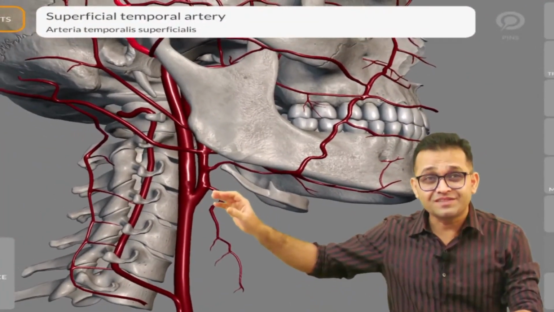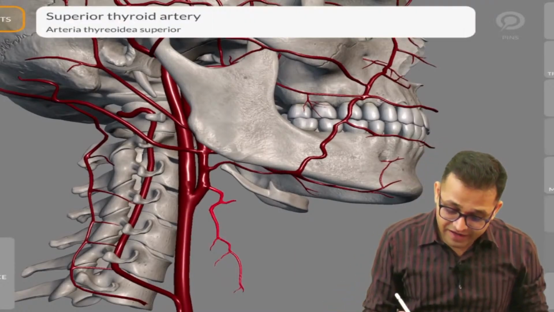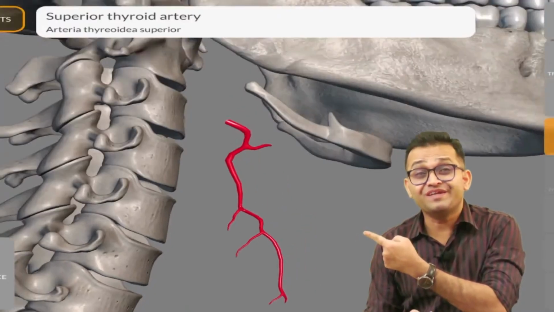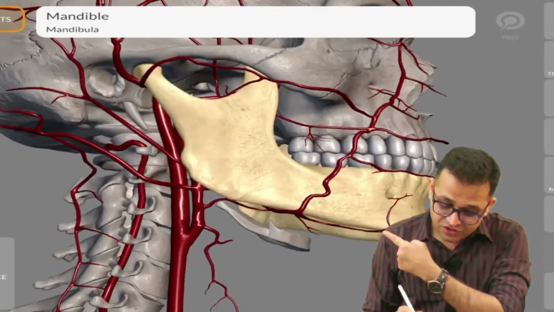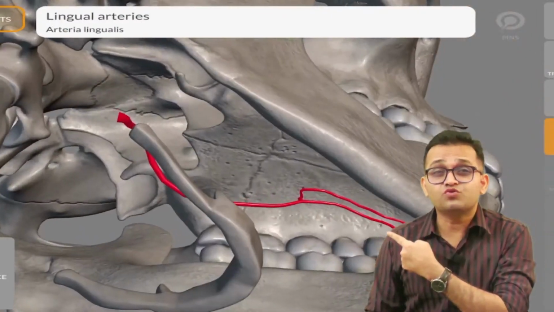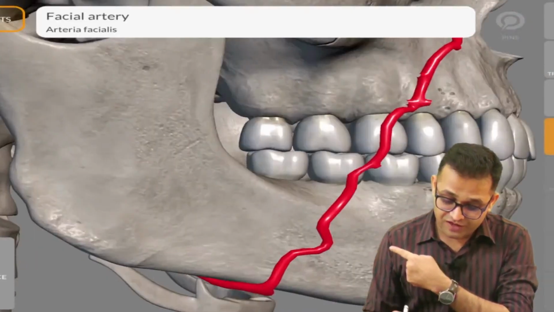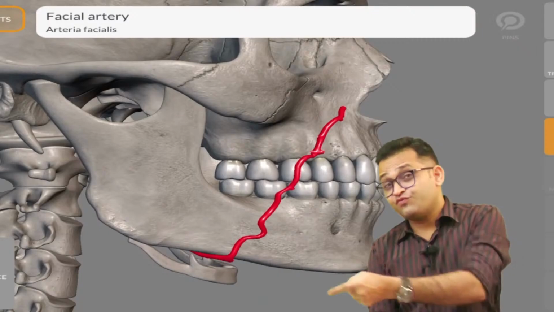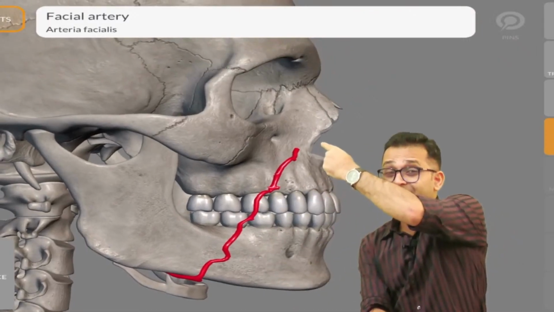Can you see this artery running towards the thyroid gland? This is the superior thyroid artery. Now this artery is running towards the tongue, so this is the lingual artery. And you can observe this beautiful zigzag artery running at the face, the facial artery. It gives the inferior labial, superior labial, lateral nasal, and so on.